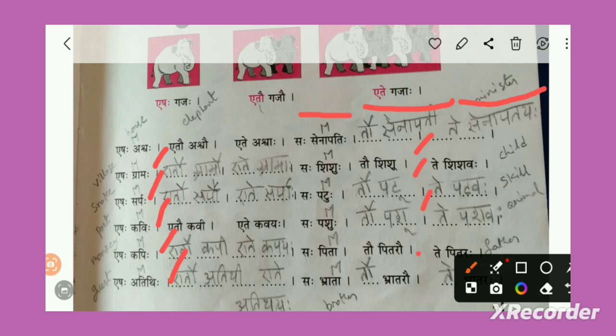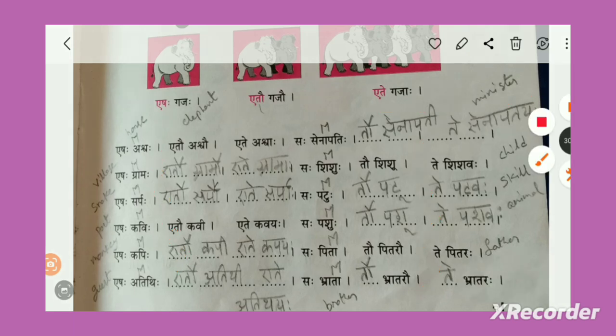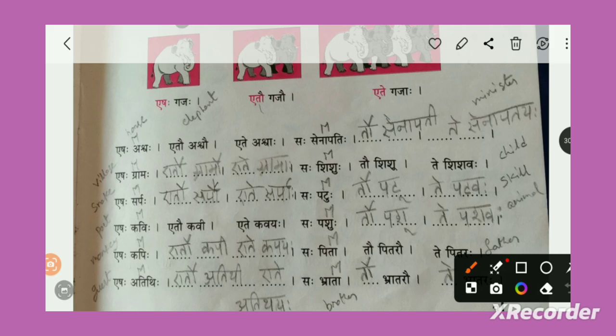Pita, father. Brata, brother. For all these Sanskrit words, you need to search for the singular, dual, and plural forms. If you search, it is very easy. Why? Because we already searched the forms of Saha and Yeshaha. Yeshaha, Etau, Ete, we know. Saha, Tau, Te, we know.